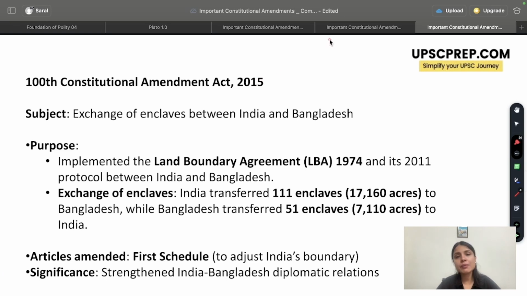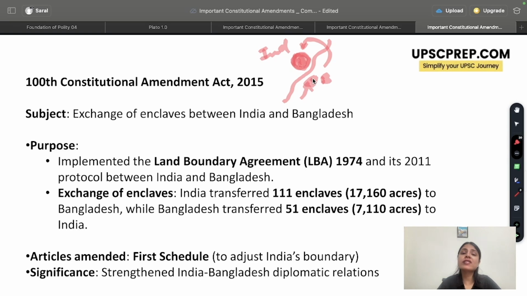See, when India and Bangladesh territorial boundaries were created, there were a lot of areas which were not resolved. So, you can think of it like this. There was an enclosed territory within India where Bangladeshi population was living, although territorially this area fell into India. So this enclosed area where Bangladeshi population was living in India can be thought of as an enclave. Similarly, there were certain areas in Bangladesh where Indians were living.